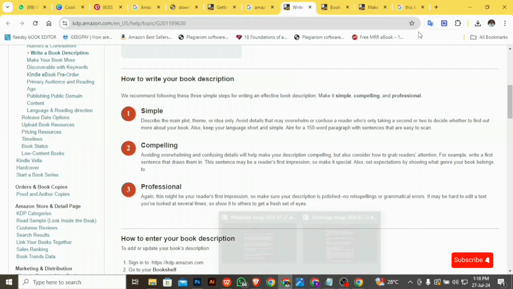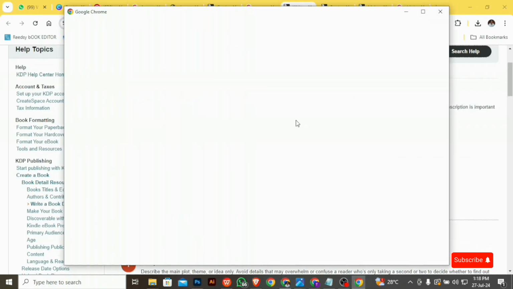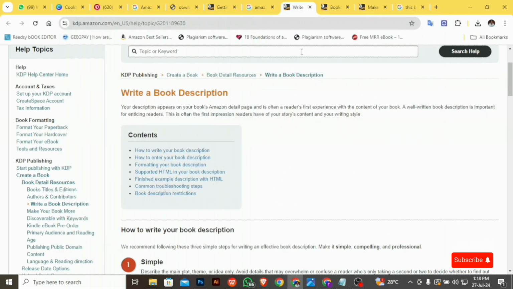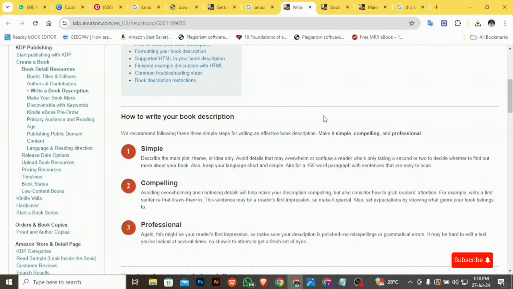When you head over to the Amazon KDP description guideline, I'll be dropping this link in my book description. When you head over to this guideline, you are going to see that they just updated their description. If you take a look at it, you will see that many times what people don't know is your description can be one of the reasons why your book gets blocked on Amazon KDP. It can be as simple as just having an over-promising description.